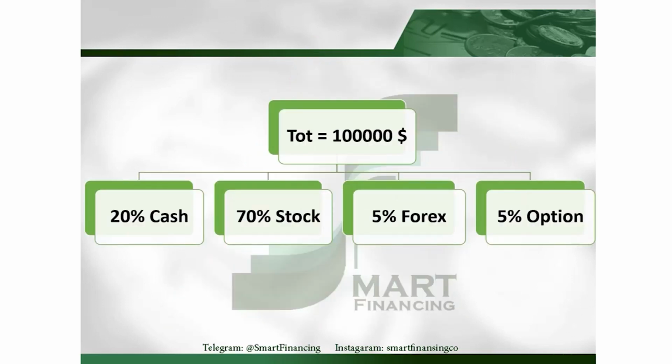So imagine we have $100,000 in total assets. We should always keep 20% in cash. We should invest 70% in the stock market, and only 5% in Forex and 5% in options.